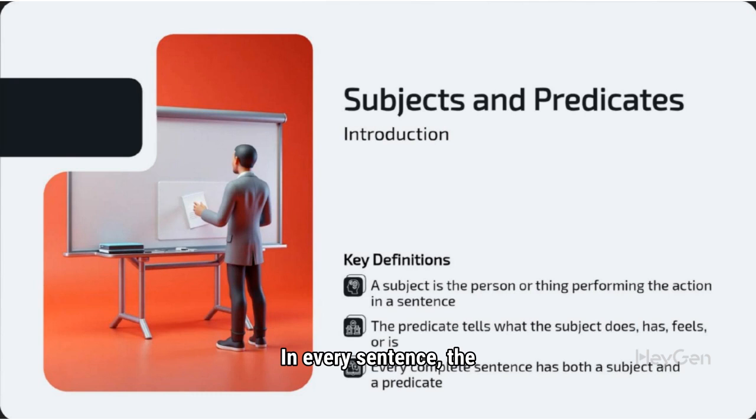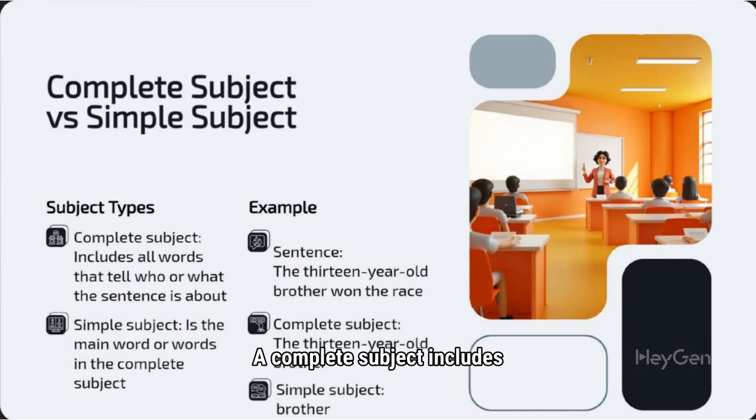In every sentence, the subject is the person or thing performing the action, while the predicate describes what the subject does, has, feels, or is. Understanding these elements is crucial for constructing clear and effective sentences. A complete subject includes all words that tell who or what the sentence is about.